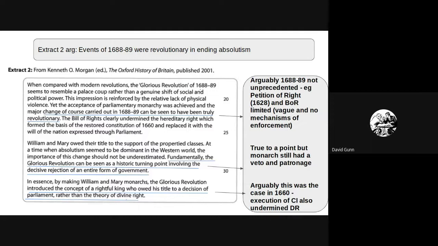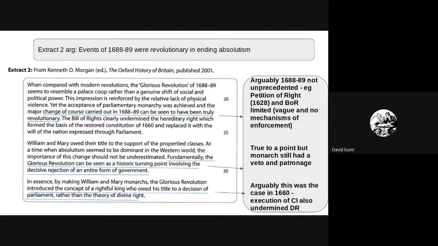So I've said for the first quote, this idea that 1688 to 89 can be seen as truly revolutionary. I think you could challenge that and say, arguably, it's not unprecedented. The Petition of Right was in 1628. Parliament had asserted there the power before and the limits of the monarch's position previously.